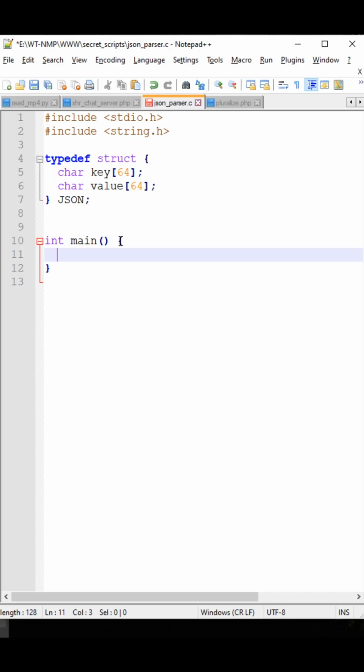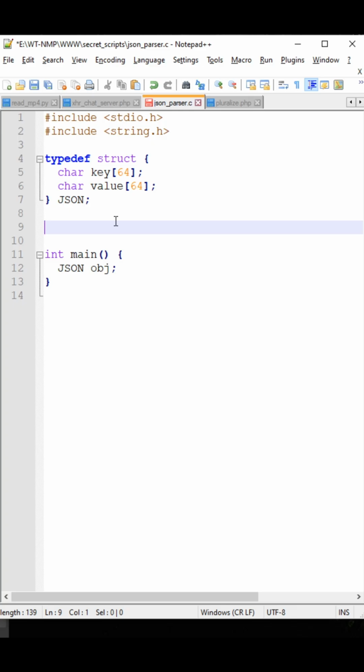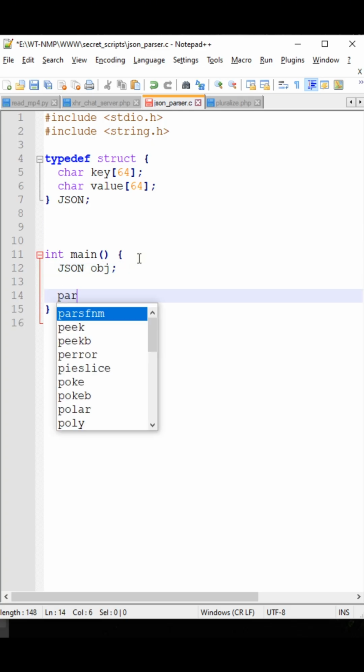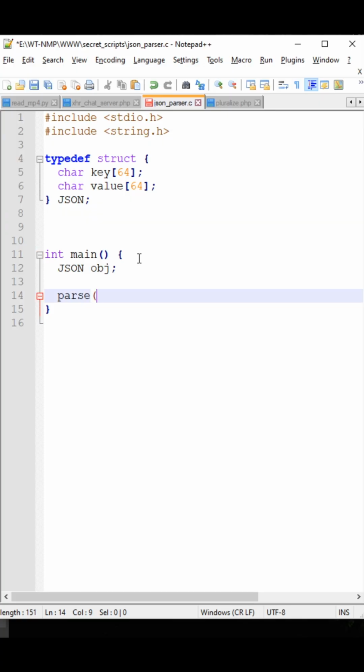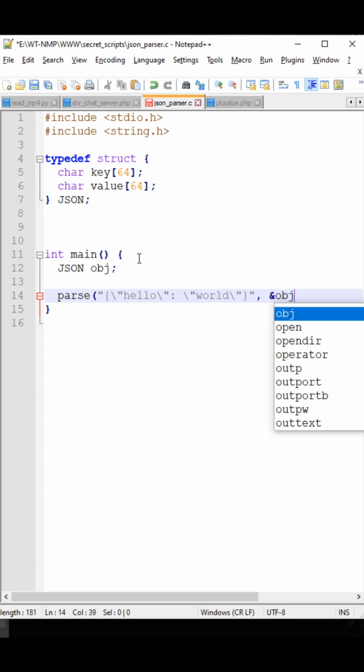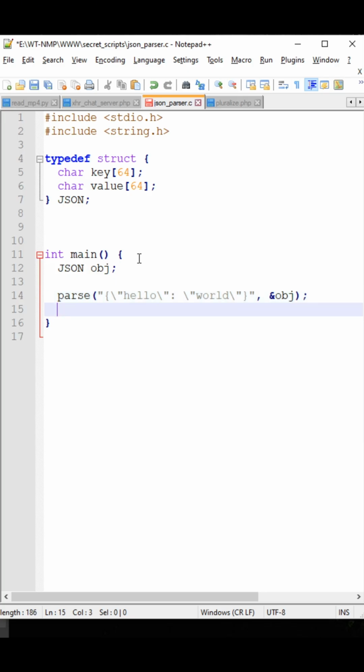Okay, so in the main, let's say that we have a JSON object right here, and then we need to create a function up here too. I forgot. Actually, let's go back down here. So let's say that our function is called parse, and I have to escape my quotes, but it's like this. So let's say you have some JSON that looks like this. I think I got that right. And then the function, the second parameter, we're going to be passing the address to object. Okay, so I think I got my escapes right.